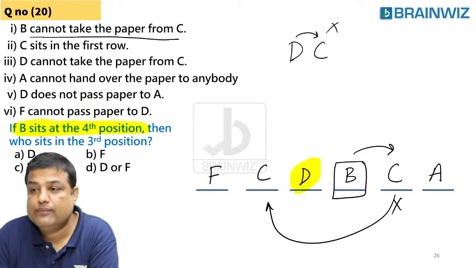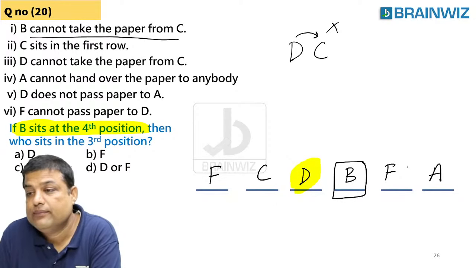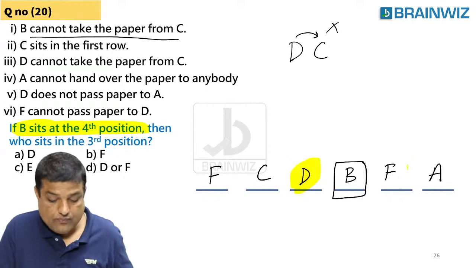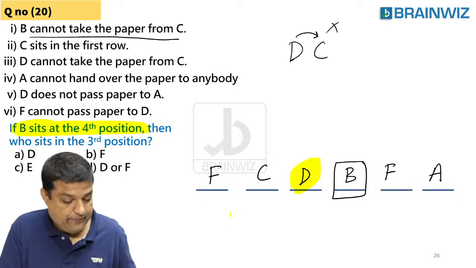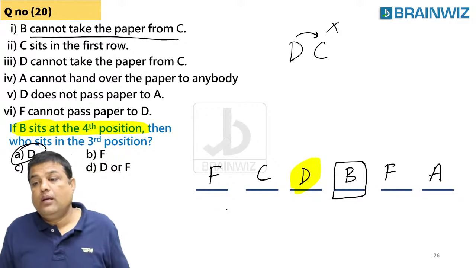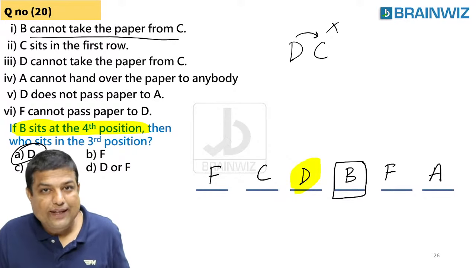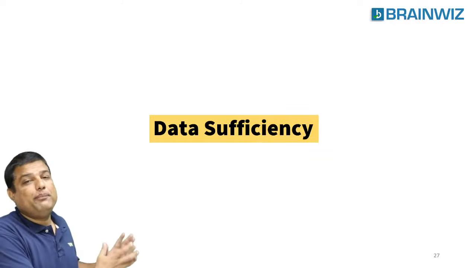Are you understanding, everybody? Now only one person is left, that is F. Are you understanding, everybody? So the answer is what? So believing that many people have understood this question, it becomes clear, right? Chalo, good guys. Okay.